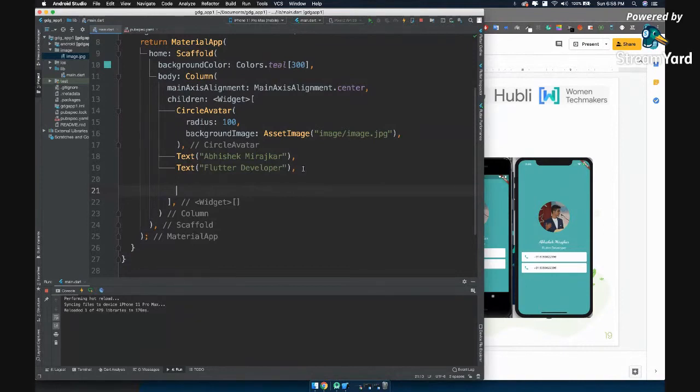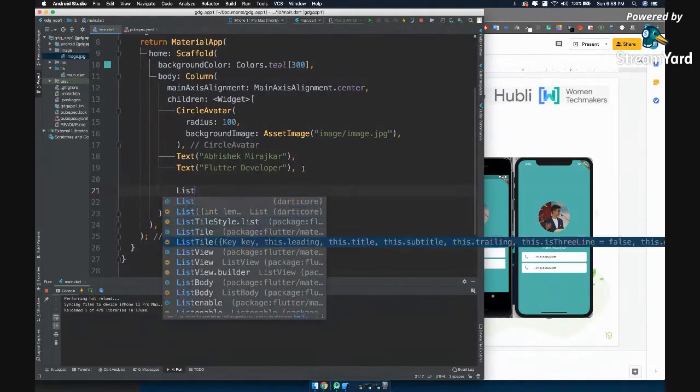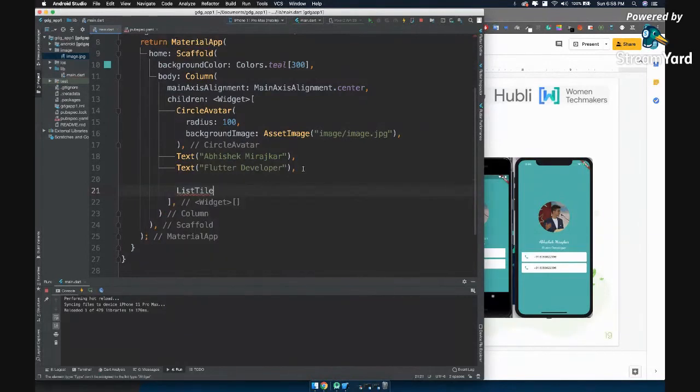But now what Flutter will give you is a widget called list tile. Okay, list tile. Inside a list tile there are two properties. One is leading and one is title.